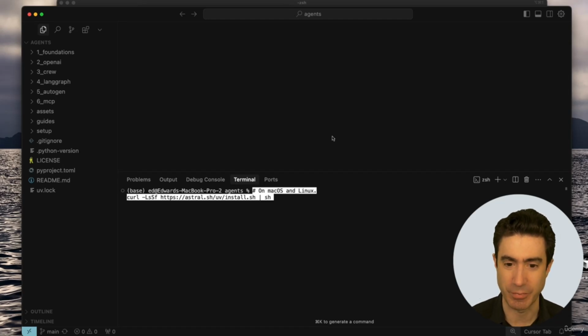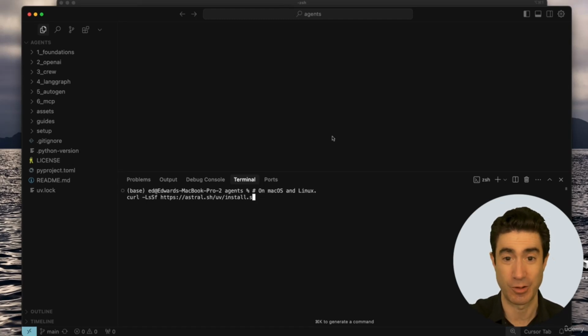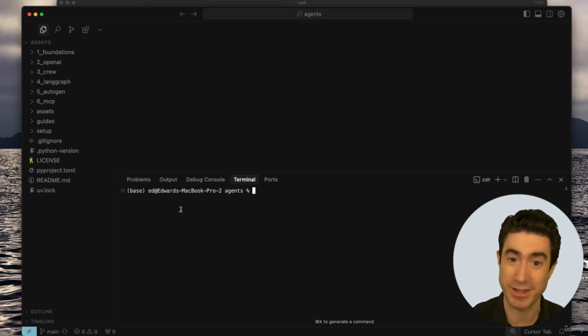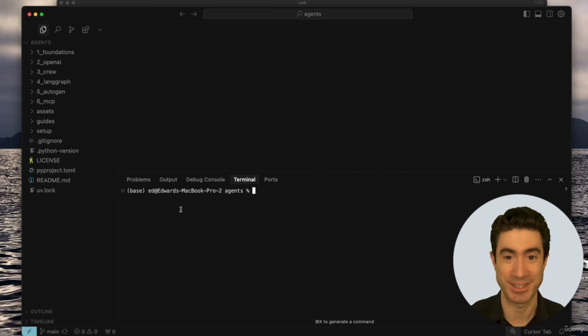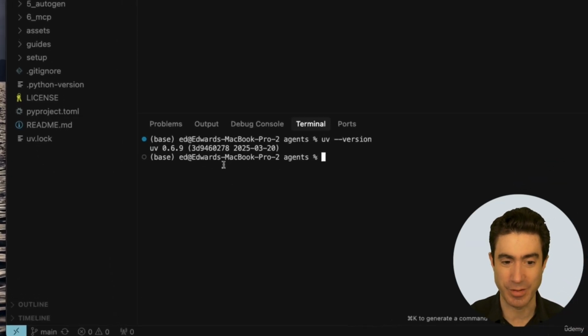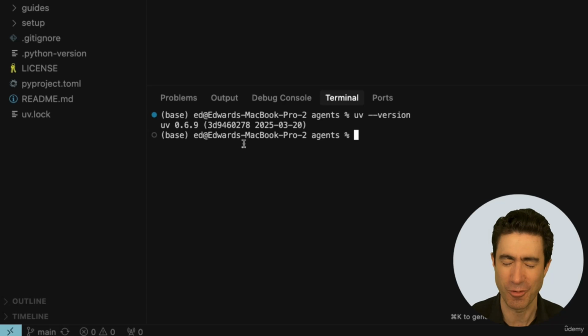And now you can simply paste in that command to run the installation for UV, and it will be super quick and you'll be done. I'm not going to run it because I've already run it. Once you've done that, you might need to close this terminal by pressing the X, and you might actually need to quit right out of Cursor and bring back up Cursor because it needs to refresh its environment variables. But if you've done that, then if you type uv --version, it should give you a version number, which is telling you that all is good, UV is installed.